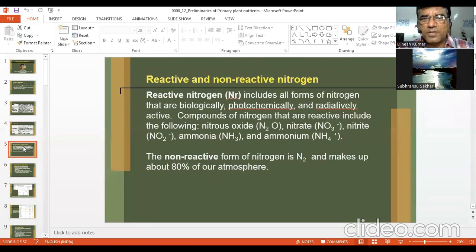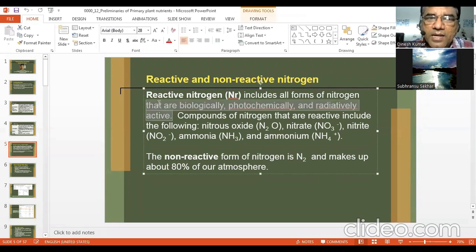So reactive nitrogen is written as Nr, capital N, small r. Reactive nitrogen includes all forms of nitrogen that are biologically, photochemically, and radiatively active. They are active forms. Compounds of nitrogen that are reactive include the following: as already told by the student, nitrous oxide, nitrate, nitrite, ammonia, and ammonium.